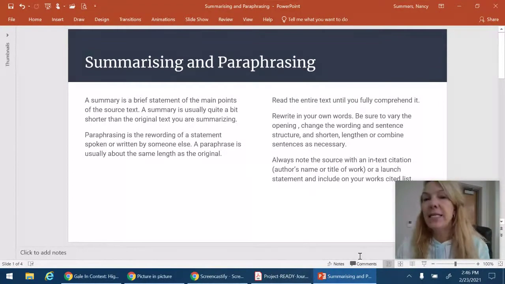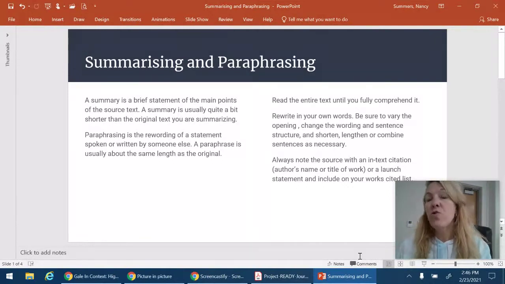You should read the entire text until you fully comprehend what it means. Then you rewrite it in your own words. You make sure that you change the opening, you use different wording, you mix up the sentence structure, and you can shorten or lengthen or combine sentences as necessary.